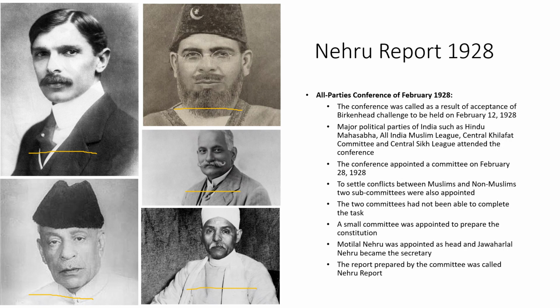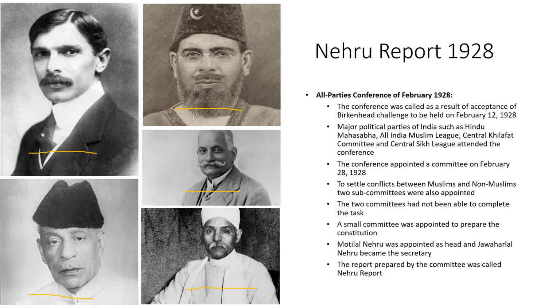Then the conference appointed a committee on February 28, 1928. This committee was given the task of formation of a constitution. Then, to settle conflicts between Muslims and non-Muslims, two subcommittees were also appointed. But these two subcommittees had not been able to complete the task within the given time.